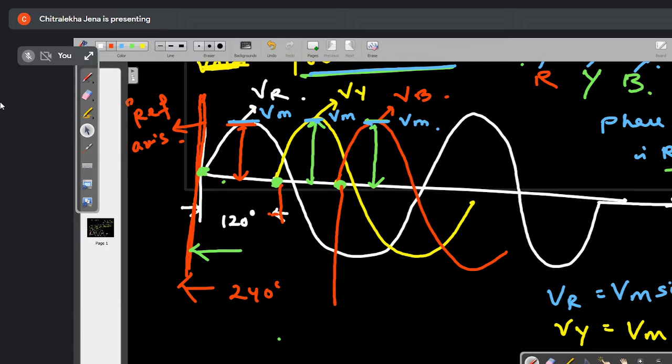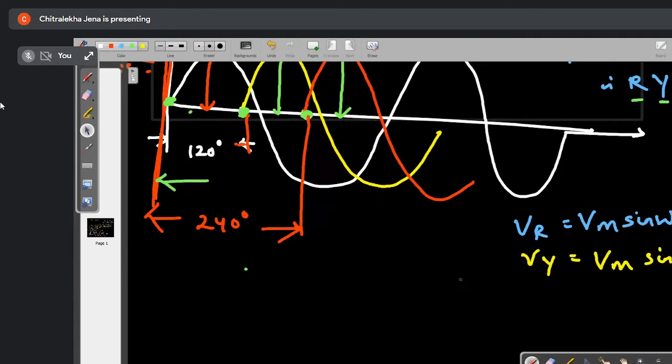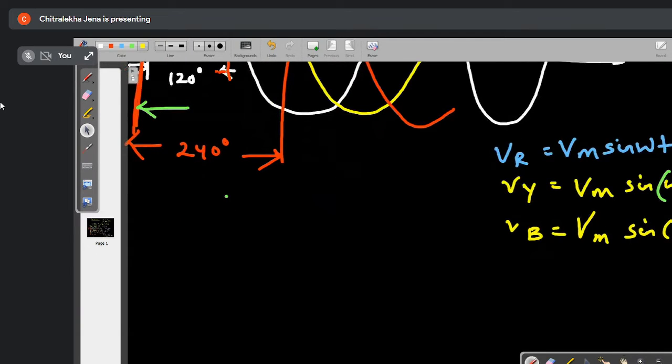240 degree. Very, very good. So now VY, how will I write down VB? VB will be equal to how much? Tell me. Vm sin omega t minus 240 degree, or else I can also write this as Vm sin omega t plus 120 degree.